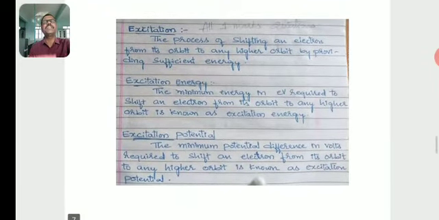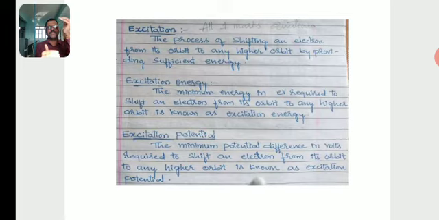Then what about excitation potential? The minimum potential difference in volts required to shift an electron from its orbit to any higher orbit is known as excitation potential. The minimum potential difference in volts required to transit an electron from the first orbit to the second orbit is the first excitation potential.